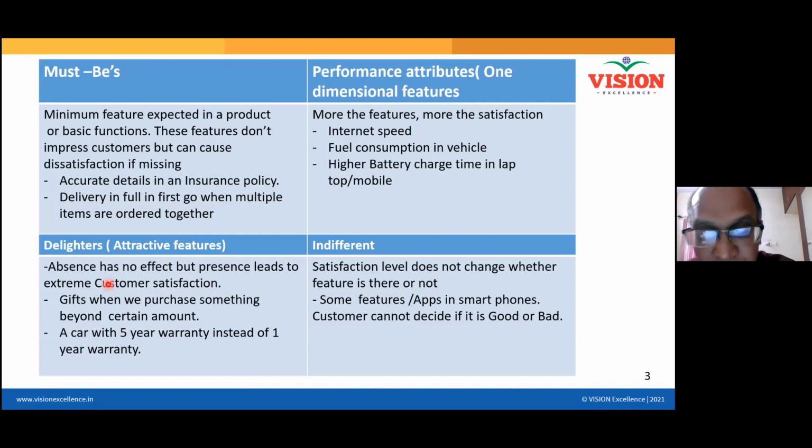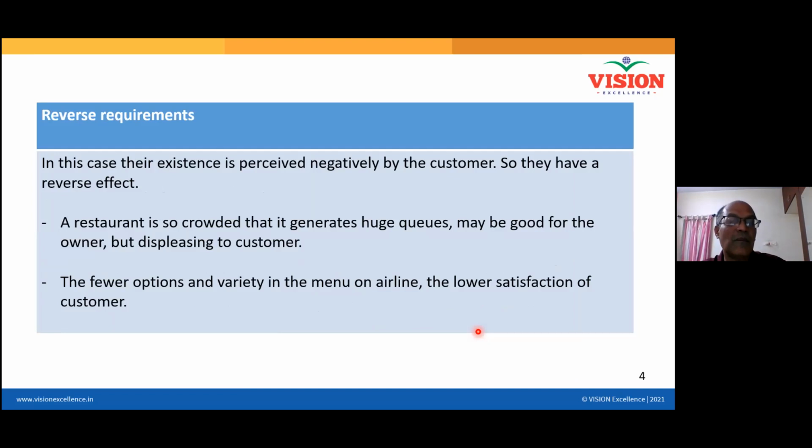Indifferent is nothing but a feature that doesn't make any change at all. Some features, like apps in smartphones, the customer cannot decide if they are good or bad. The customer doesn't know what this particular feature is about, so he will neither say yes nor say no. Right. Another is the reverse requirement.